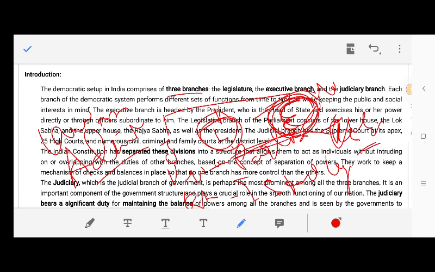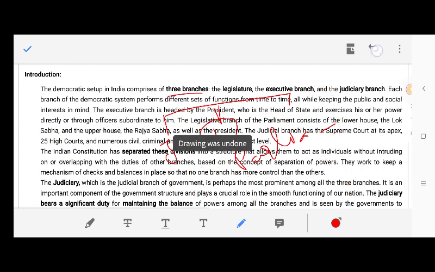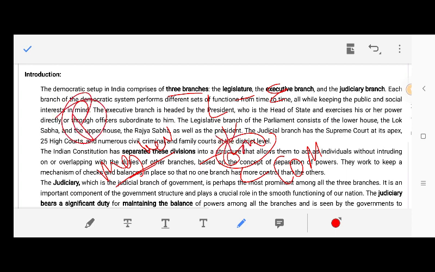In India, these two branches, legislative and executive, there is no strict separation. I'm explaining this as well, for example, how these are similar. Prime Minister is the head of the majority party that wins the election, and Prime Minister acts on the advice of Council of Ministers. But we have President, and the President also acts on the advice of the Council of Ministers. That means President is the nominal head, not the real head. The real head is the Prime Minister. So there is some overlapping between legislative and executive.